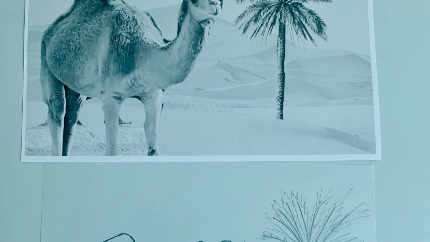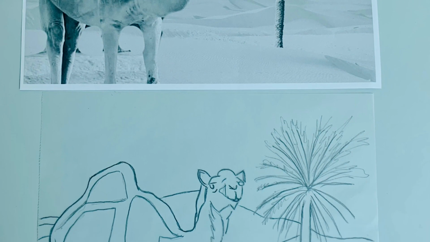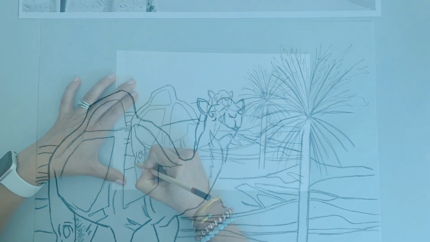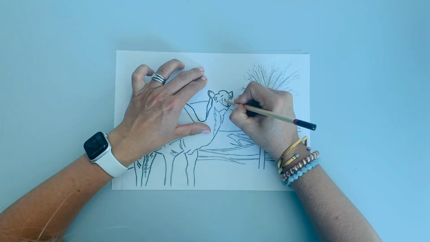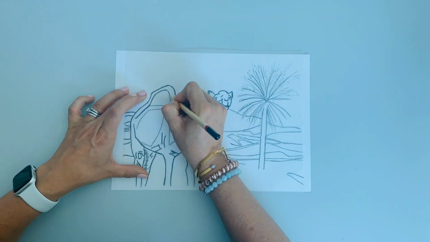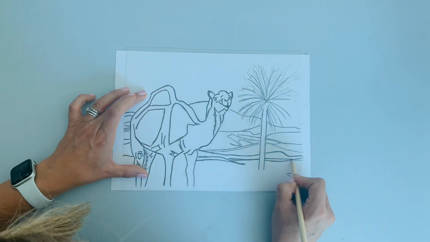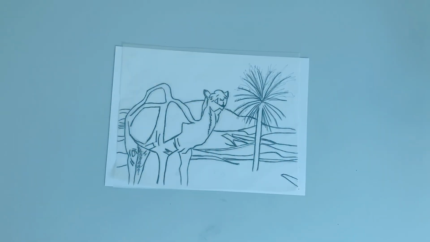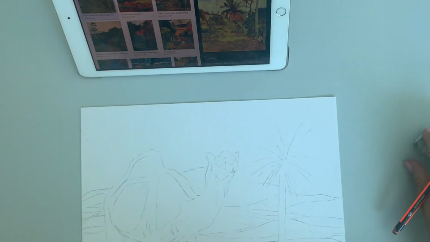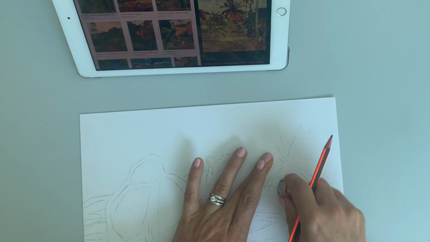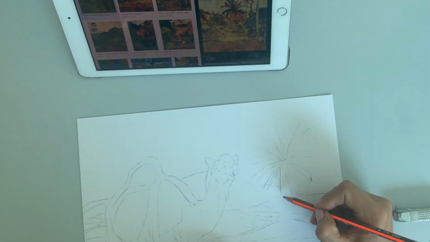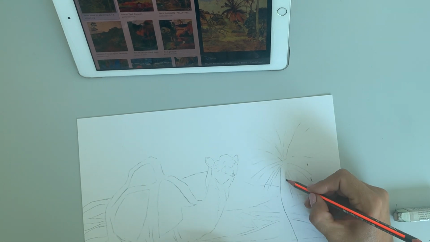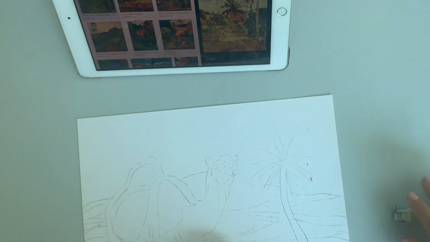For this artwork, I made a graphite transfer. So I used some tracing paper to trace out my image and then went over it again to get the print onto my paper, which just saved me a little bit of time. But you can also just draw out the image as you would normally. I modified mine slightly as I wanted the palm tree to be more curved, like the one I'd seen in one of Gauguin's paintings.